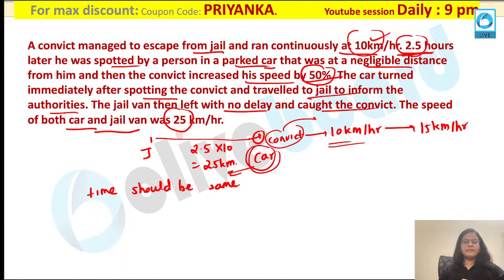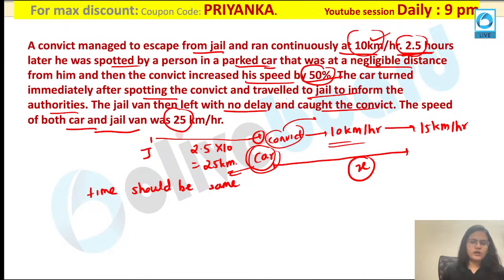So all of you please pay attention now. How will you do this situation now? Suppose this convict has moved x kilometer of distance. Now as per your question, this jailer is catching this convict over here. That means both should be present over there at the same time.